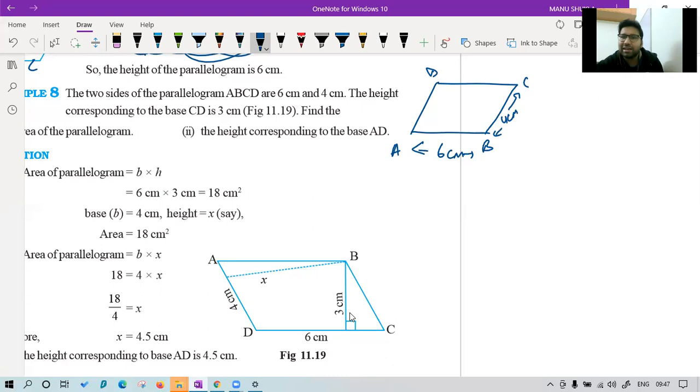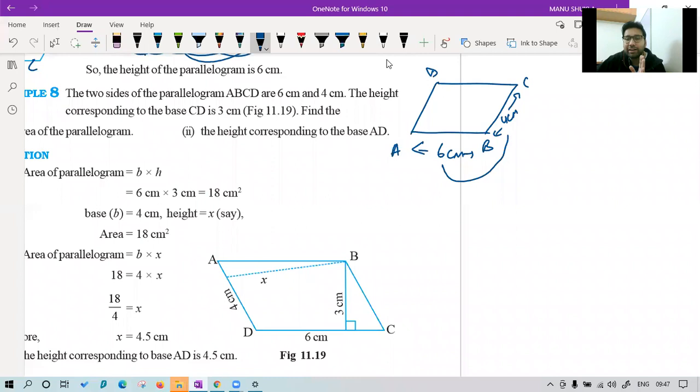Class, can I say the area is 24? Please tell me, can we say the area is 6 into 4, that is 24? No, Sarvagya, no. Why? Is this height? Sarvagya, is this height BC? How can you say 6 into 4 is 24 in this case? It is not a perpendicular. It is a parallelogram, not at that angle.